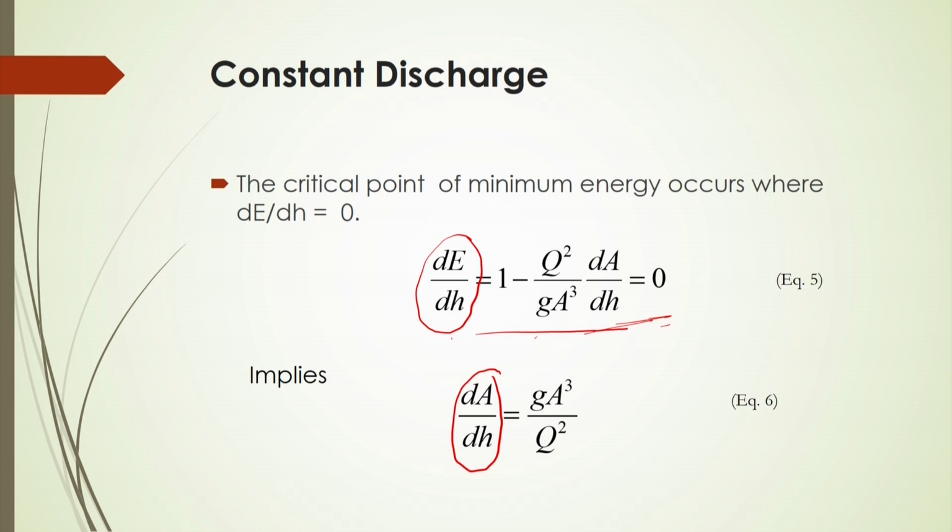Based on this we get dA by dH equal to g A cubed by q squared, as shown in equation number 6. From this equation we have the optimum condition, or minimum energy required, for the flow behavior to change from lower velocity to higher velocity.